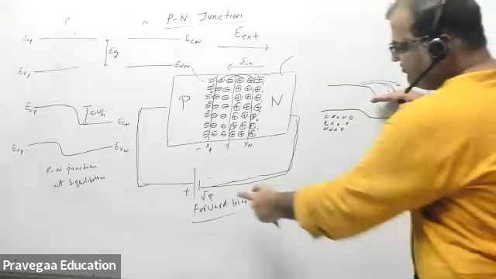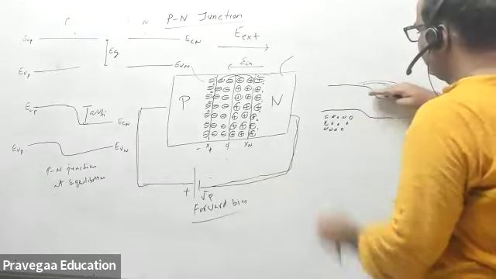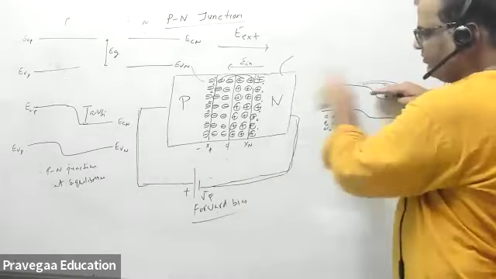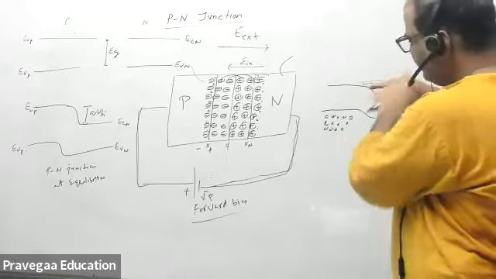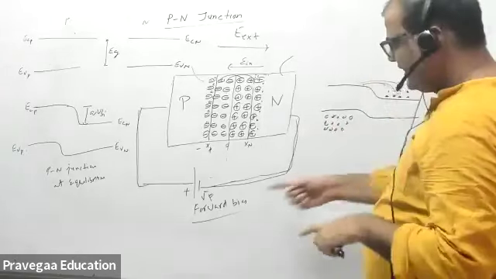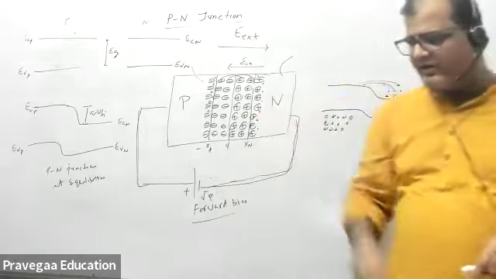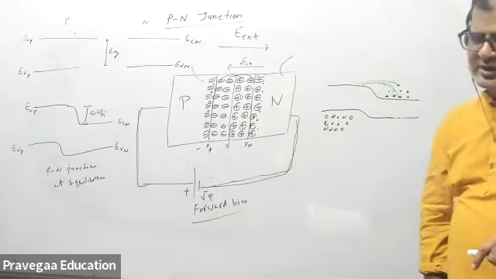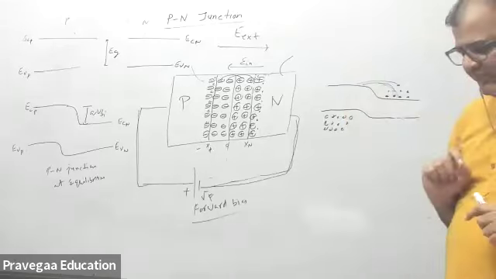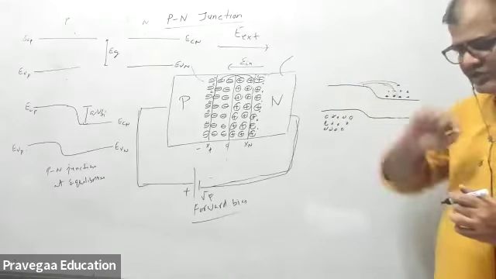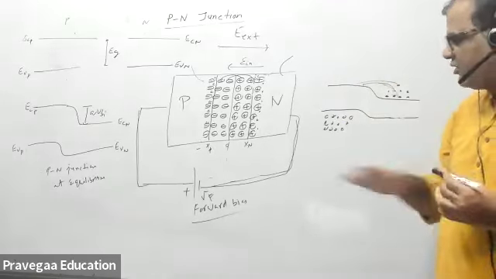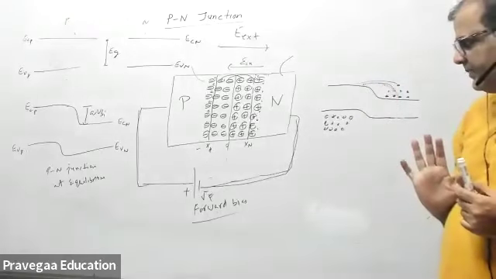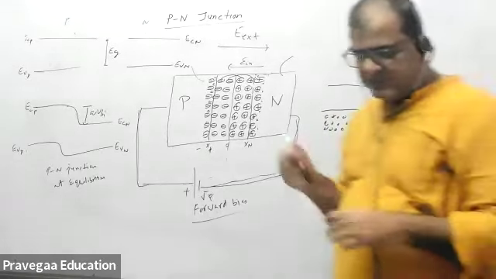If you increase V further, what will happen? The barrier goes lower, and more current will flow. For a particular voltage, this barrier will completely reduce, so current will keep flowing at a very high, exponential rate. So this is called diffusion current. This is forward bias. Are you getting my point?